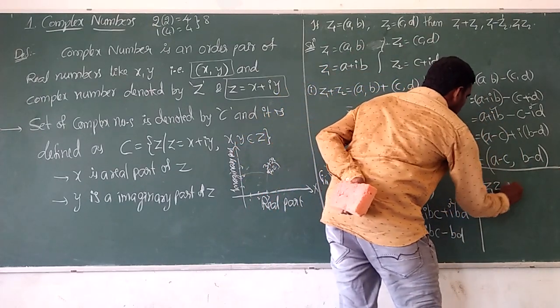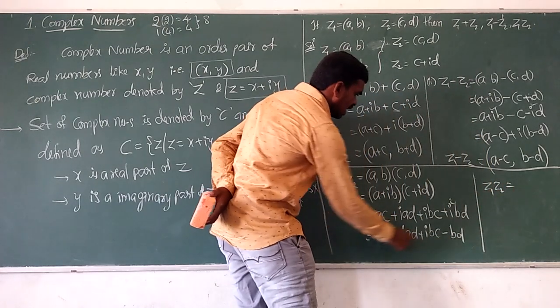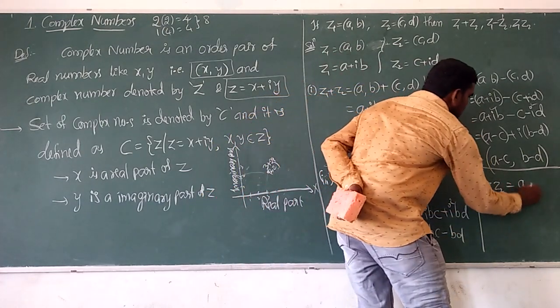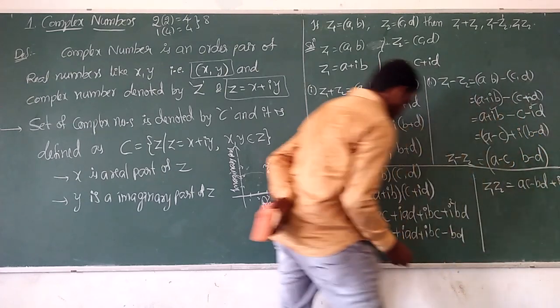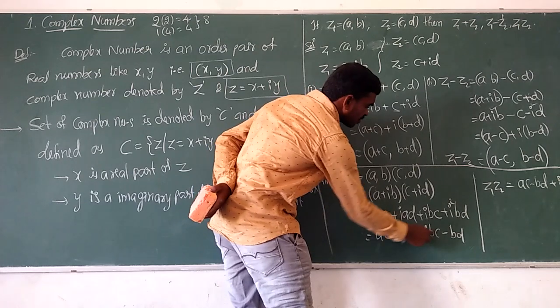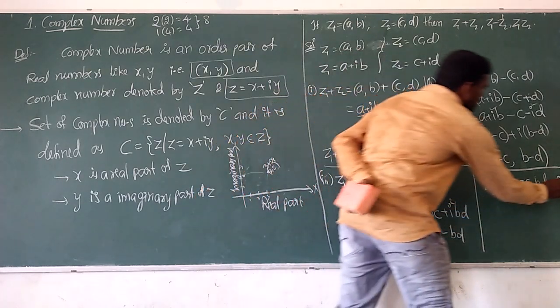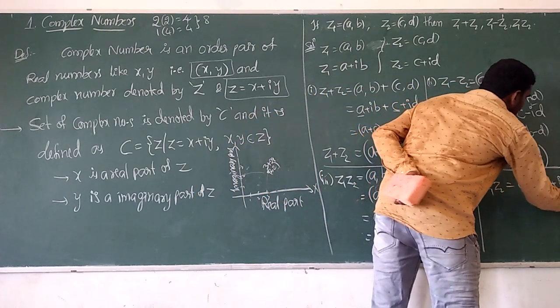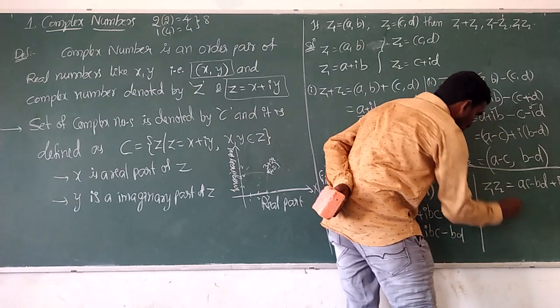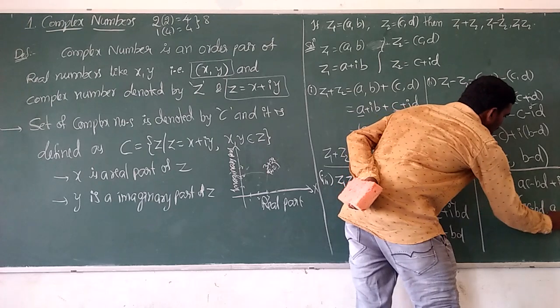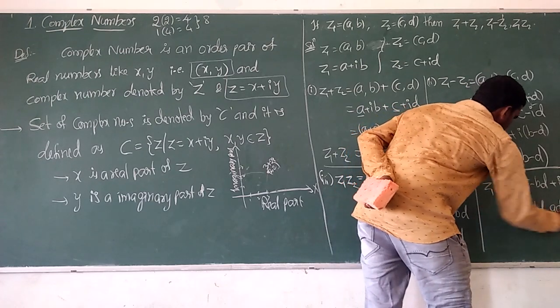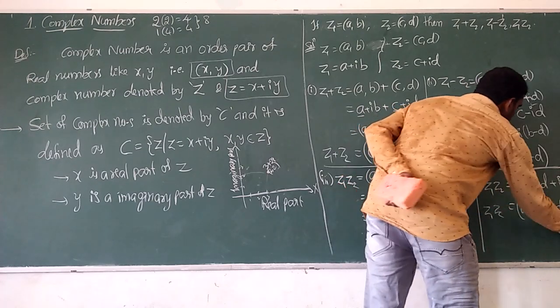So z1 z2 is equal to ac minus bd plus i into, taking common from the remaining two, in this ad, in this bc, ad plus bc. So we can write the ordered pair (ac minus bd, ad plus bc). So this is z1 into z2.